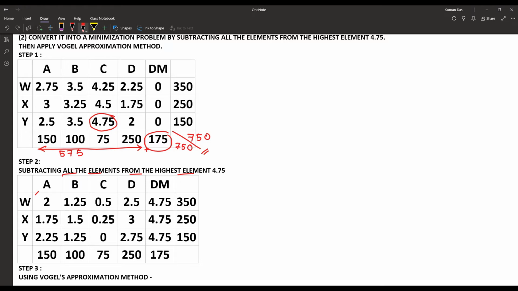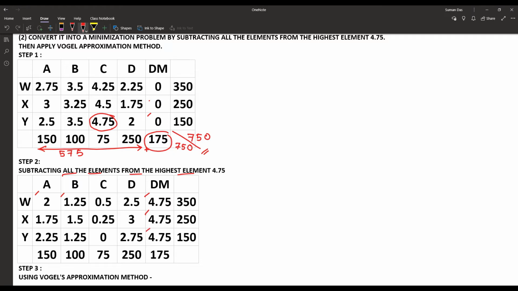4.75 minus 3.5, that is 1.25. In the same way, if we proceed to the dummy column, 4.75 minus 0, that is 4.75. 4.75 minus 0, that is 4.75, and for that one also 4.75.